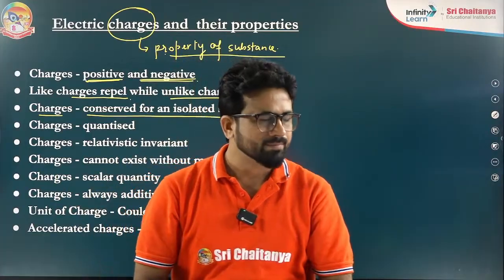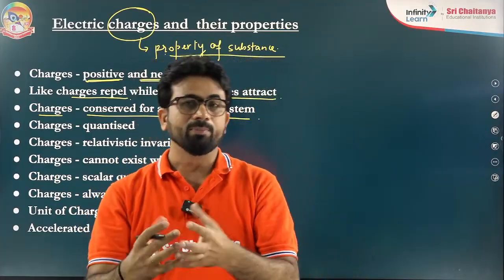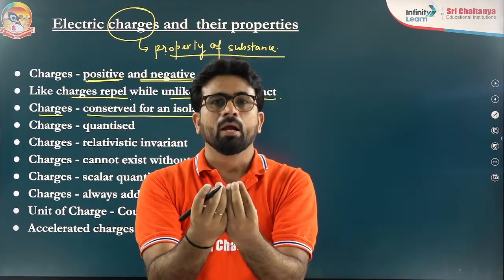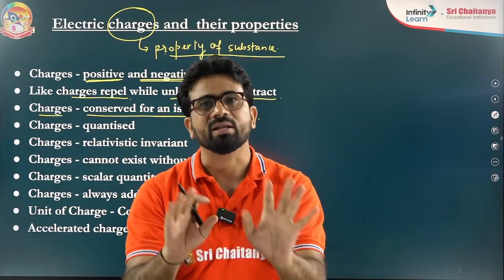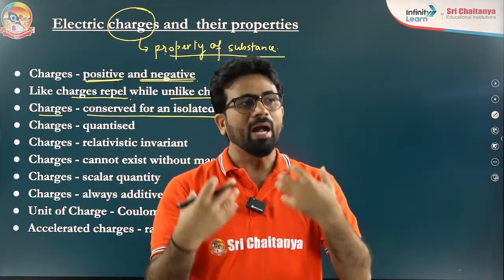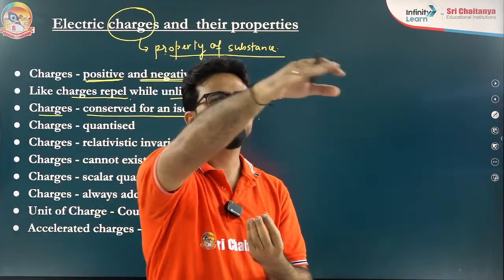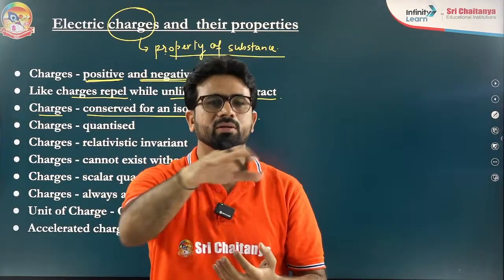We will learn it. Now I am repeating again. Suppose I am having 100 Coulomb of charge, and in this room nobody or no article or any substance has any charge. I am assuming it. So I am having only 100 Coulomb of charge. Now I can distribute it to all persons or all things.